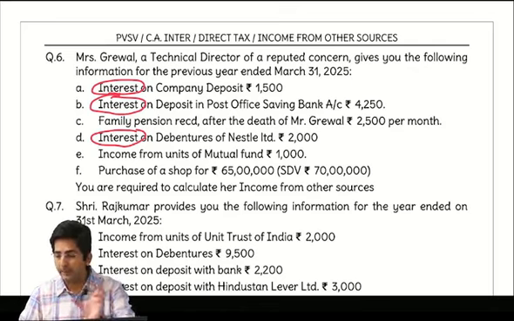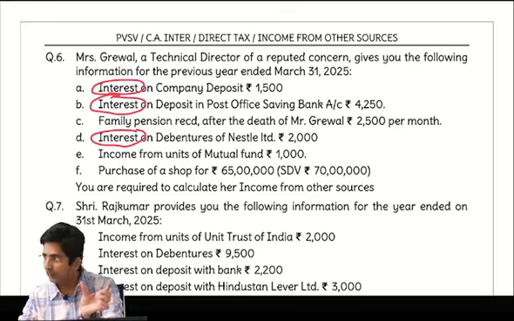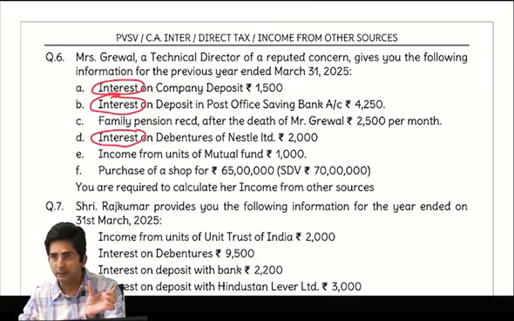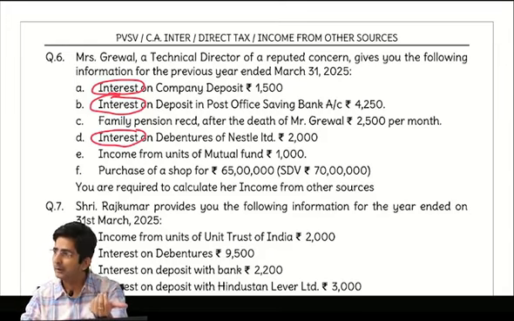But see, what is our pattern? First find out the difference. Remember our method, difference is 5 lakhs. Compare with the formula. That formula thing will give you 6,50,000, 10%. So compared to 6,50,000, our benefit is small. And if the benefit is small, it will be exempt. So this will be exempt.